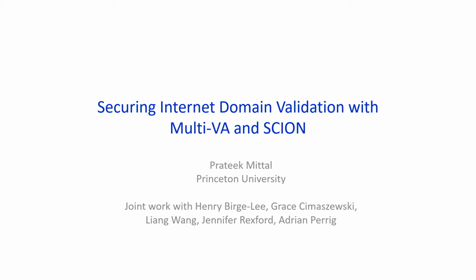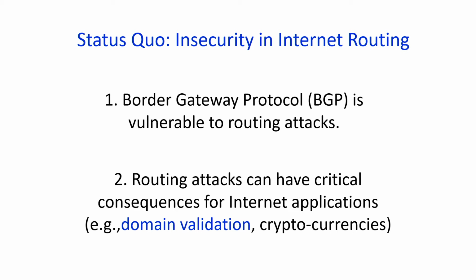And I'll be talking about a new approach to securing internet communications by strengthening our domain validation protocol using the SCION technology. So I'll begin by highlighting the vulnerability of internet routing today. The border gateway protocol is not secure, and that means attackers can make malicious BGP announcements to both hijack and intercept internet communications. In the next few slides, I will briefly demonstrate how these routing attacks can have critical